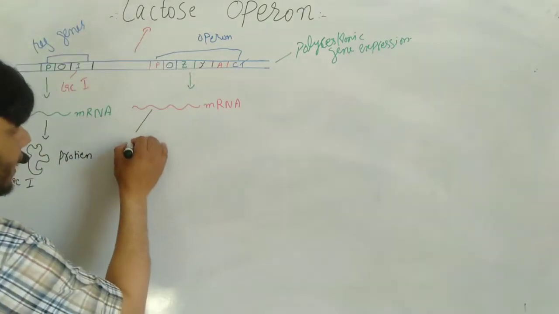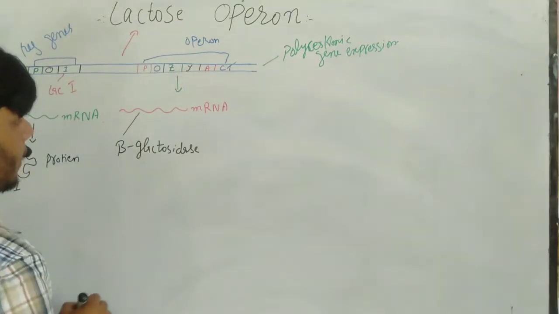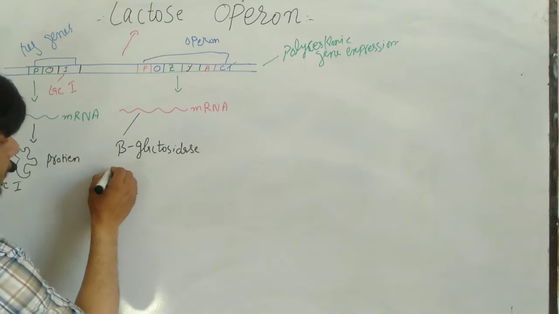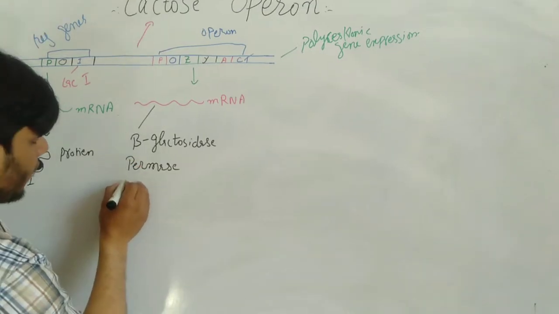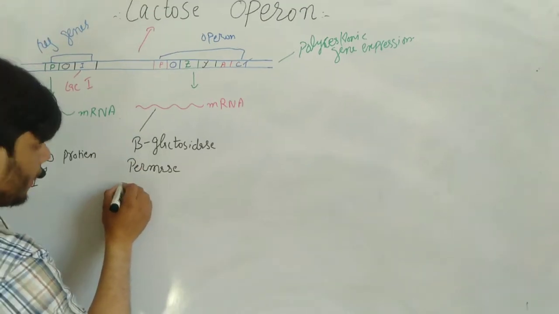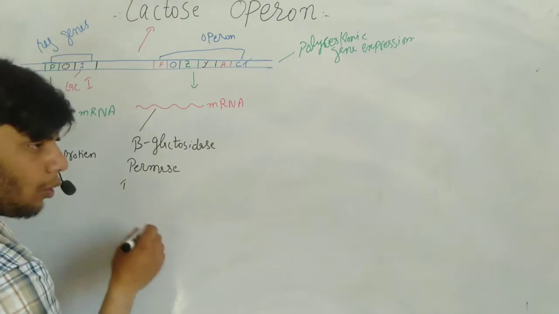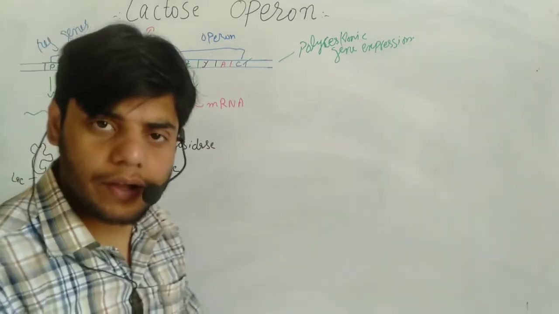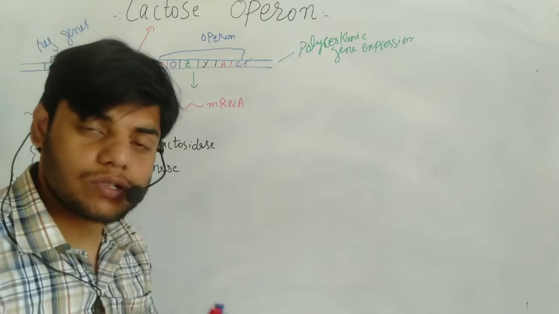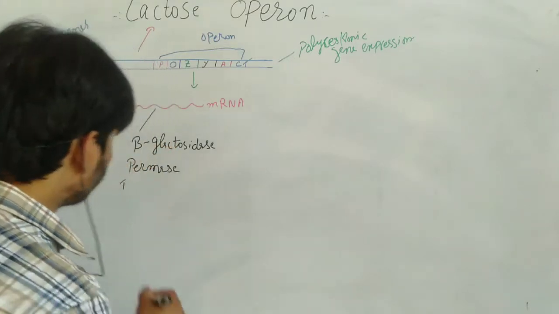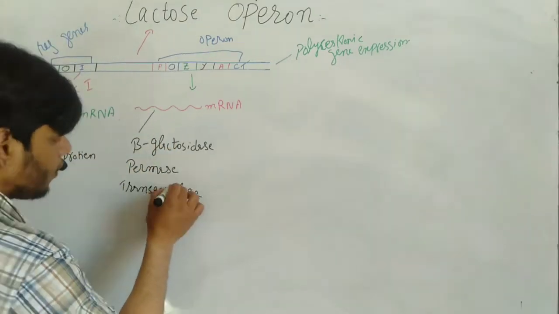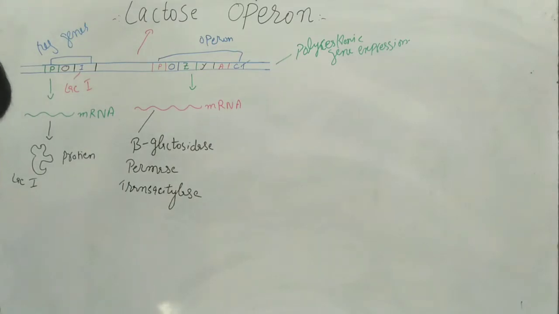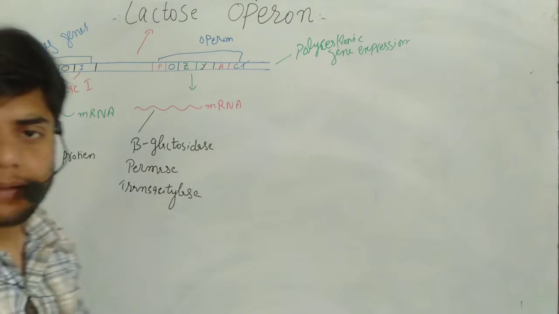One we call beta galactosidase, let me write beta. The other we call permease, and the third we call thiogalactoside transacetylase. Thiogalactoside transacetylase, in short form we can write it as transacetylase. Okay, now what are the functions of these three enzymes?